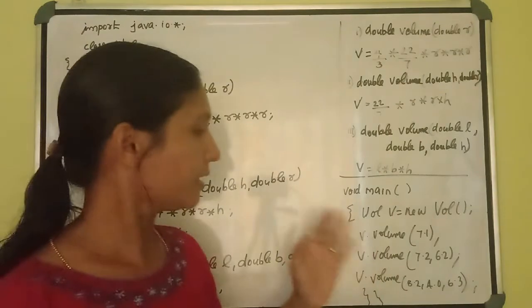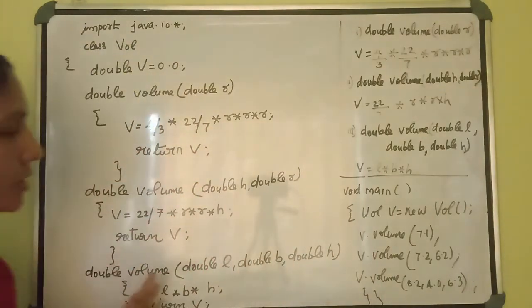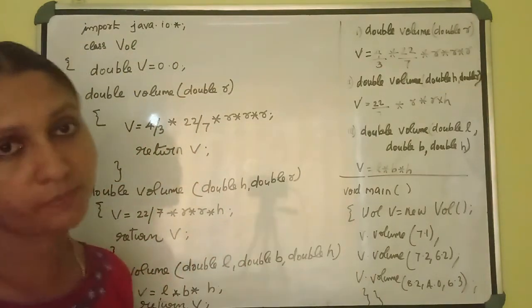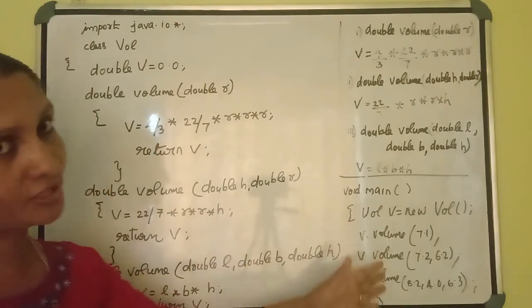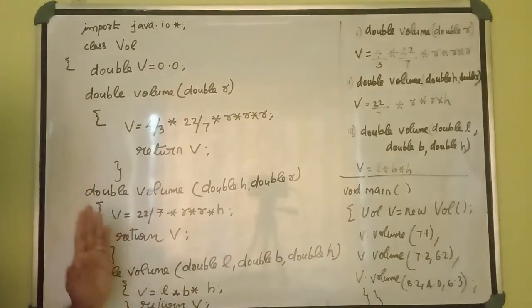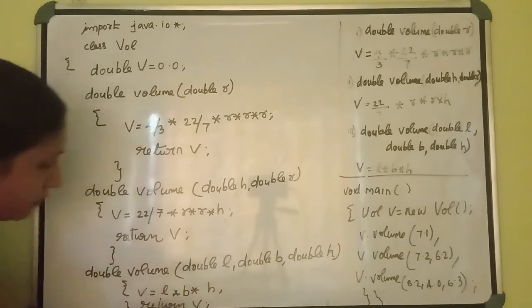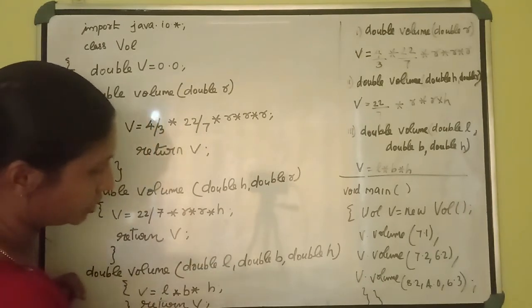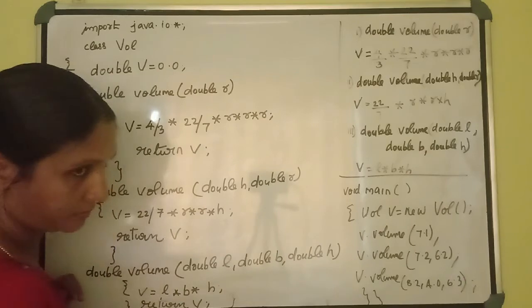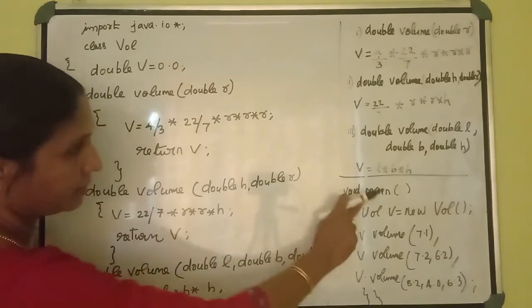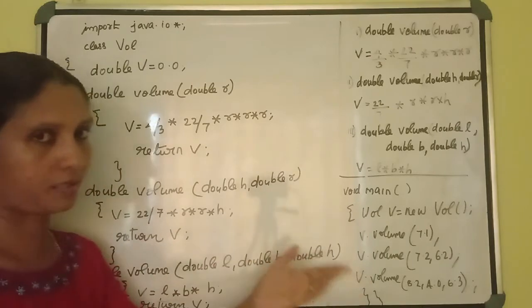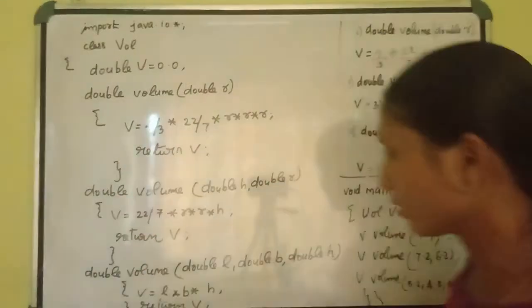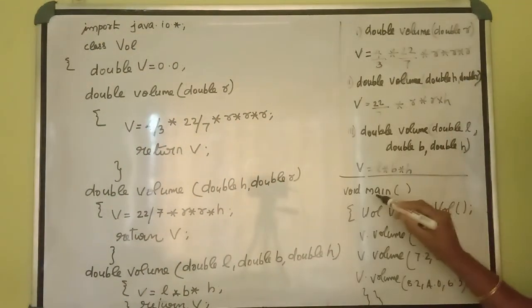For the public examination, it is not necessary to write this main function. But if you want, you can write this main function. No marks for this one. After finishing all the functions, you can close the class here. Otherwise, you may write this main function. This is not compulsory, but if you want, you can write. I will show how to write the main function and call the functions. First, we will write a void main.